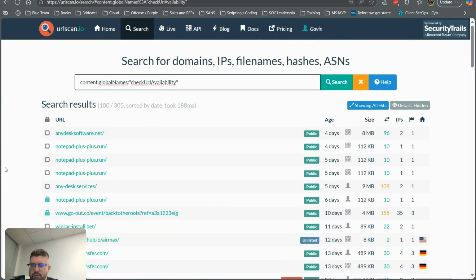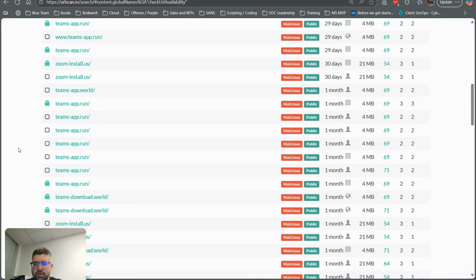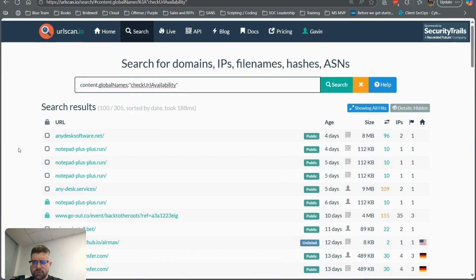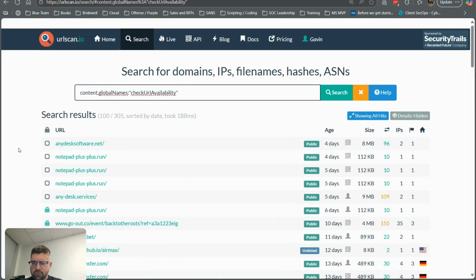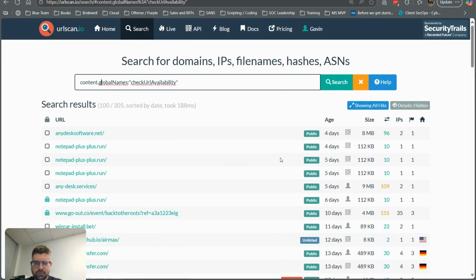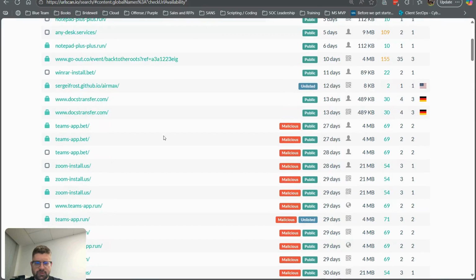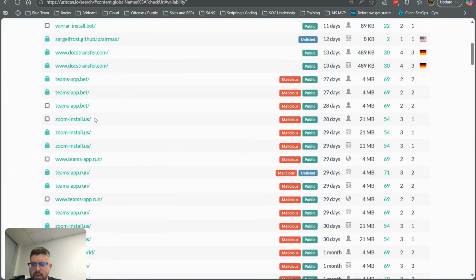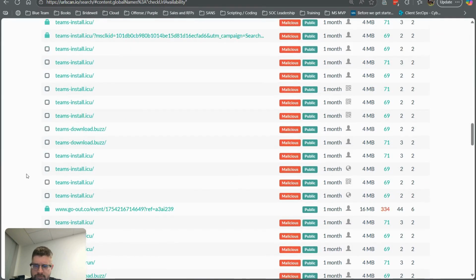This one's looking quite promising because we're not just getting the Microsoft results, we're also getting results from other types of software products. So I think this content global name is definitely potentially a winner for some of the other sites that are out there. It would probably take some further refinement, looking at some of the other JavaScript libraries, but I think this is definitely a really good candidate to start to look for some of the other malicious installers out there.